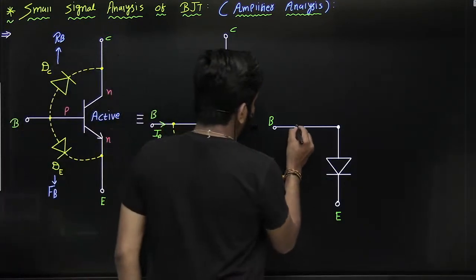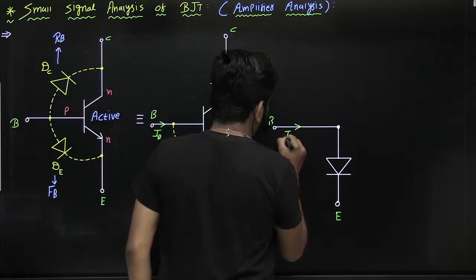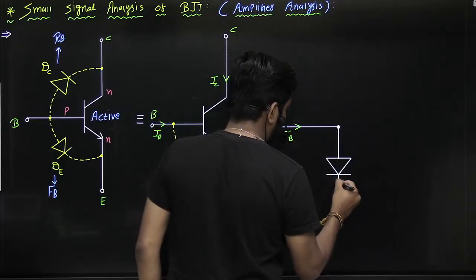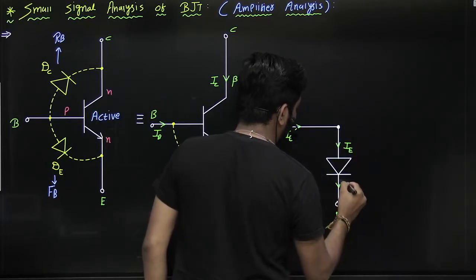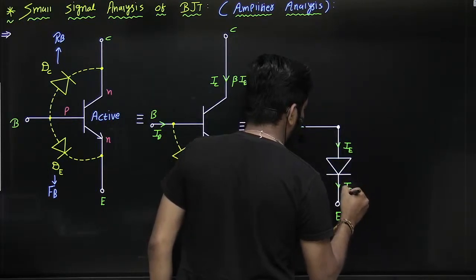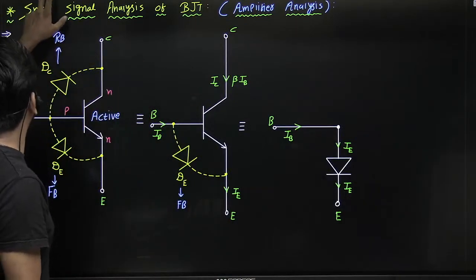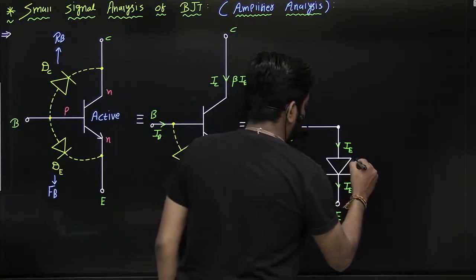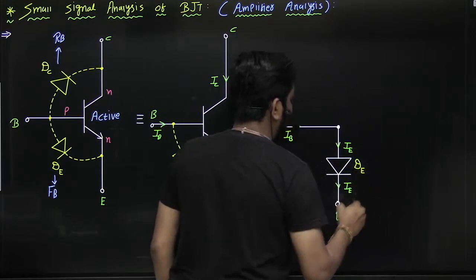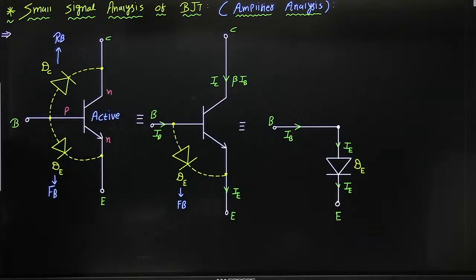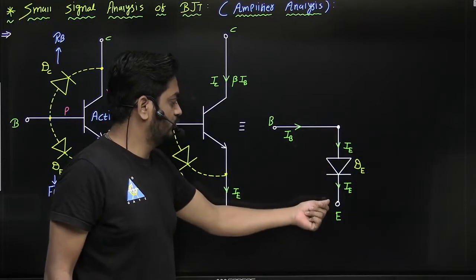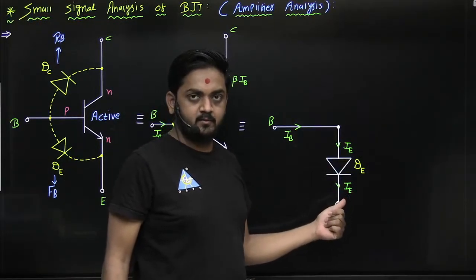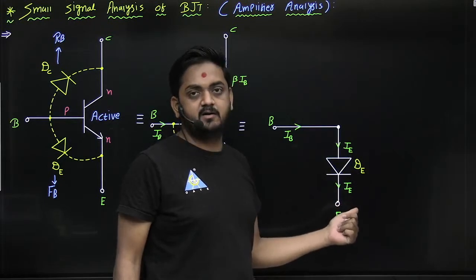This is the base current IB, and this is your emitter current IE. This is also emitter current IE, guys. Yes or no? So from this diode, emitter current is flowing. Can we say like this? Are you getting? There is a PN junction present between base and emitter through which emitter current is flowing.